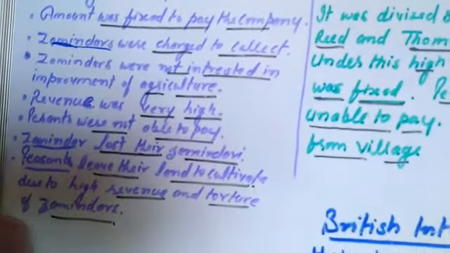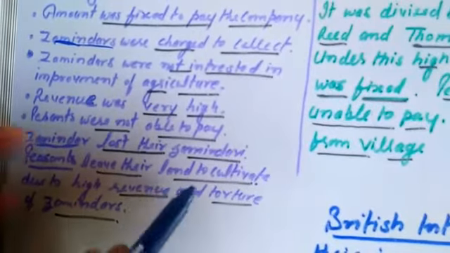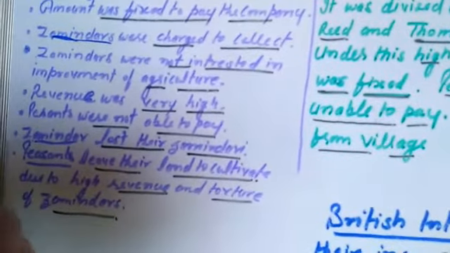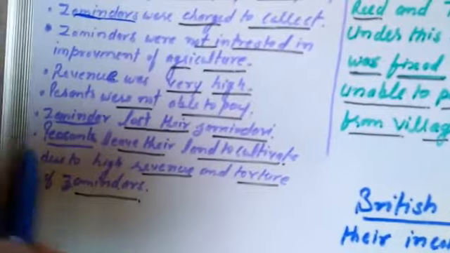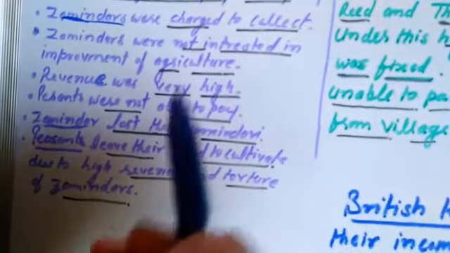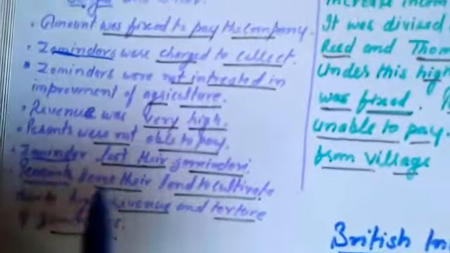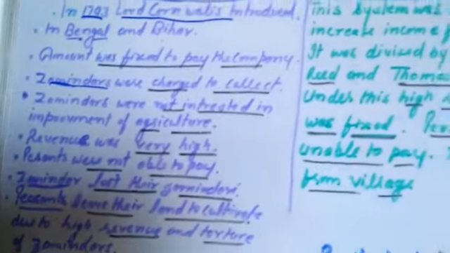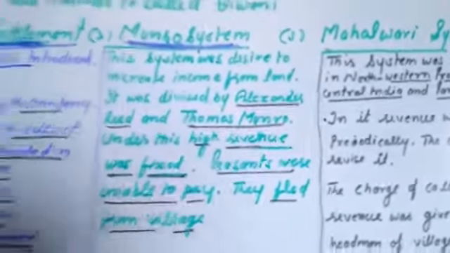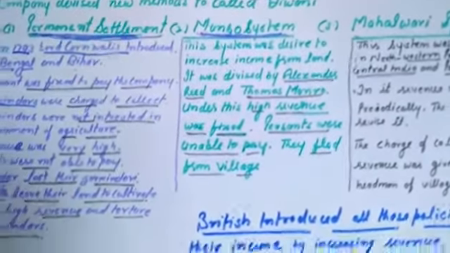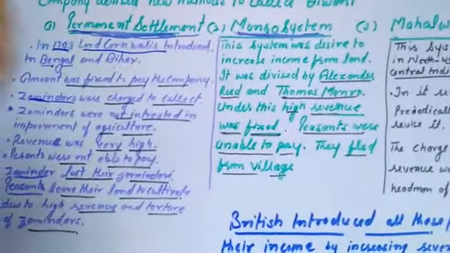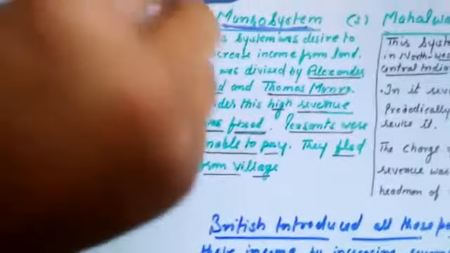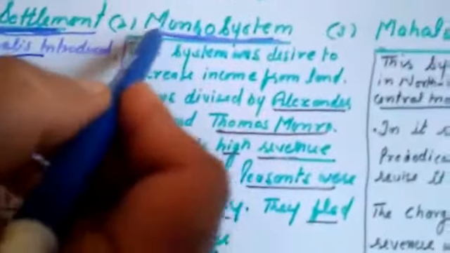And that is why the peasants left their land and Zamindars also lost their zamindari because they were not able to pay that revenue at the proper time, which was already decided. So this method of the permanent settlement was not a success in Bengal. The next system that was introduced was the Munro system.